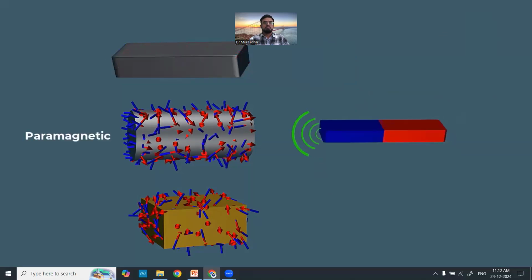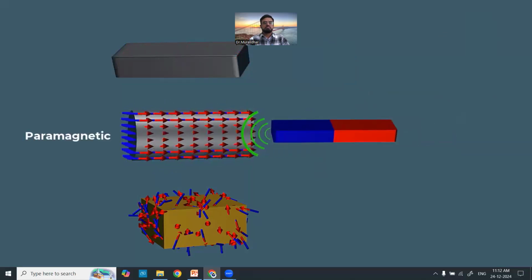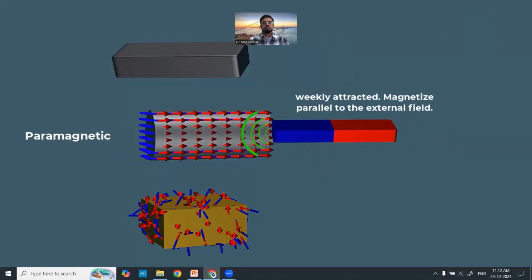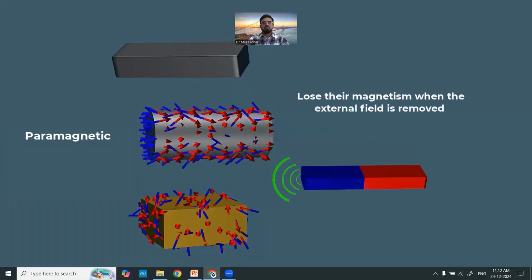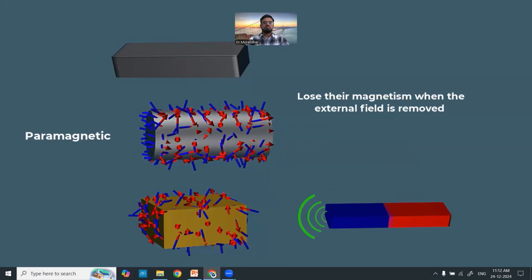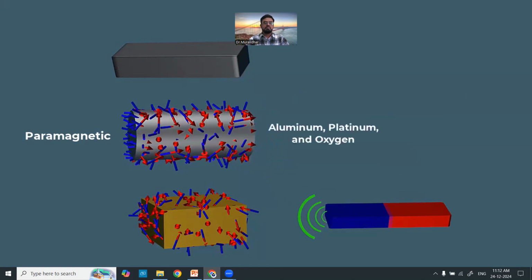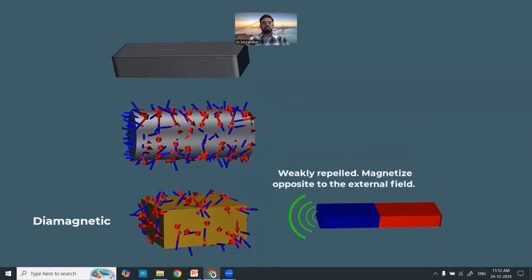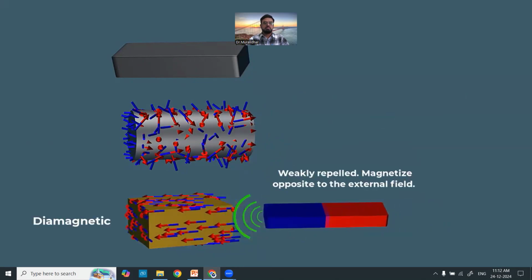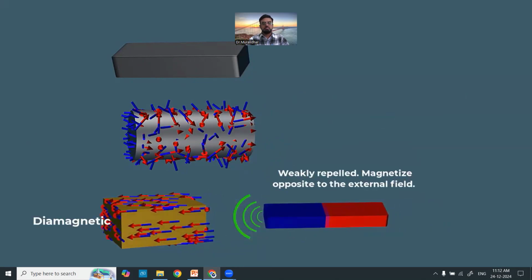Paramagnetic materials are a class of materials that are weakly attracted to magnetic fields. Unlike ferromagnetic materials, which can become permanent magnets, paramagnetic materials lose their magnetism when the external field is removed. They're not permanent. Examples include aluminum, platinum, and oxygen. Diamagnetic materials are weakly repelled by magnetic fields.